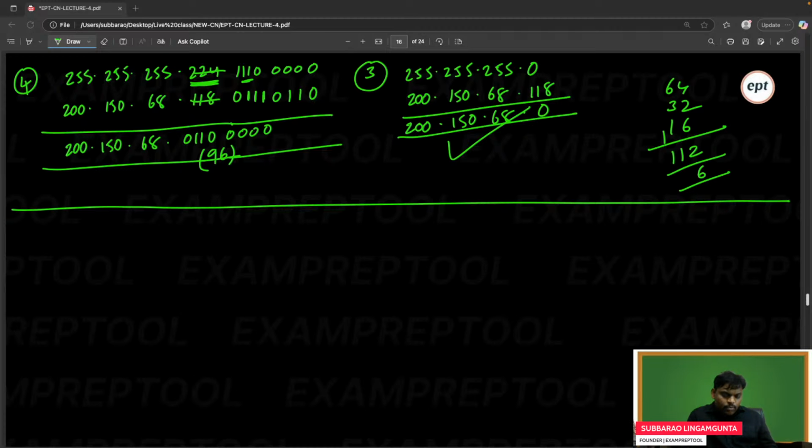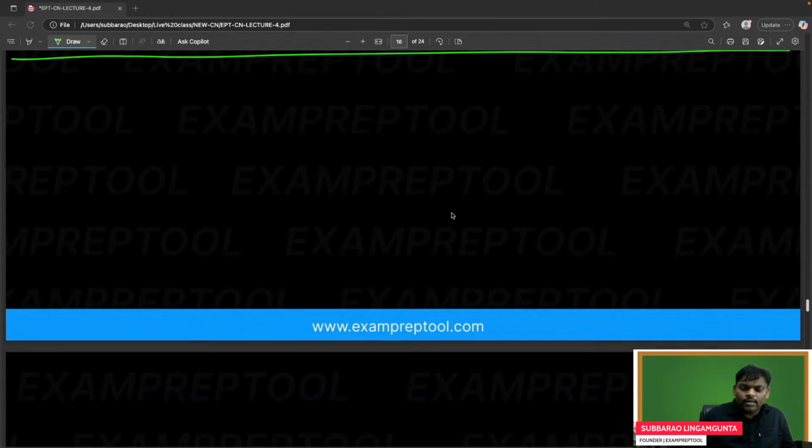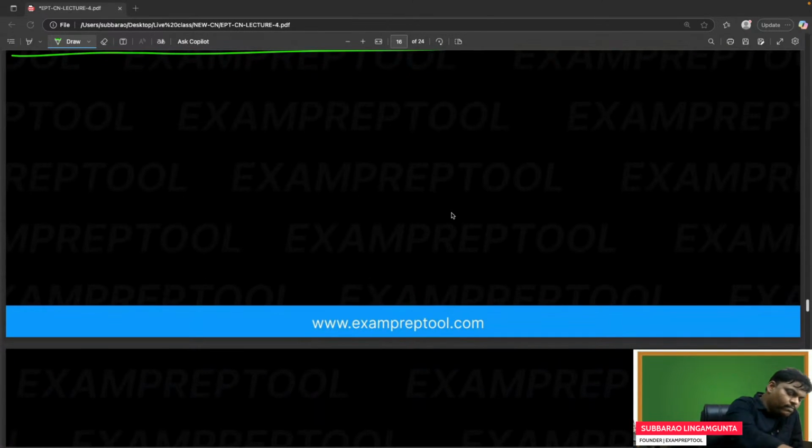One nice problem you have done. One of the GATE problems I am giving now. It came in the GATE examination. Let's check one time. It's a very, very interesting problem.